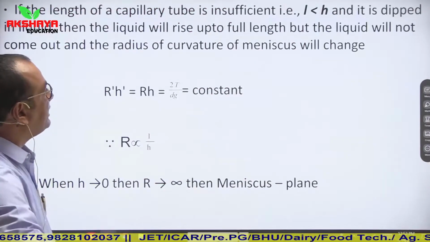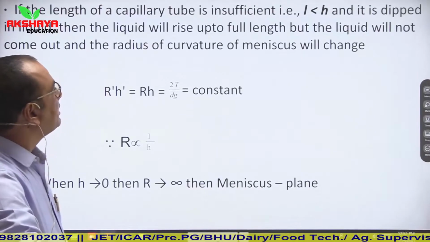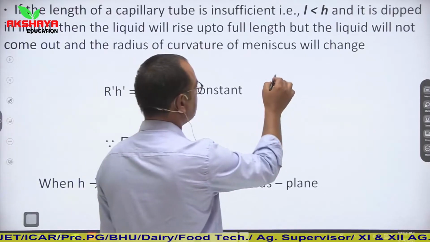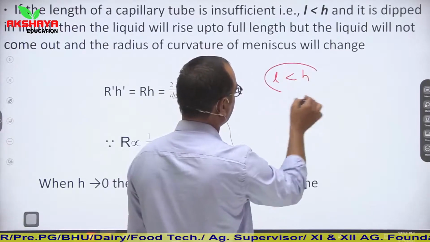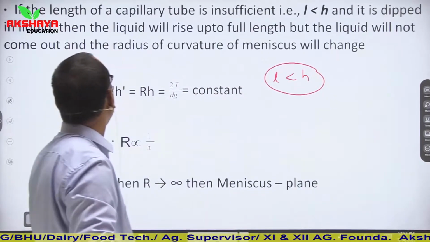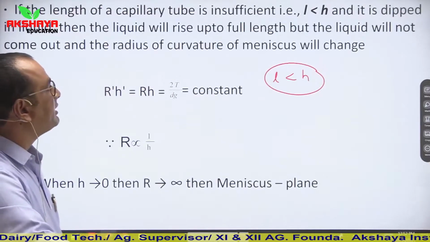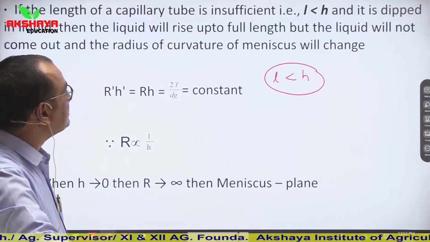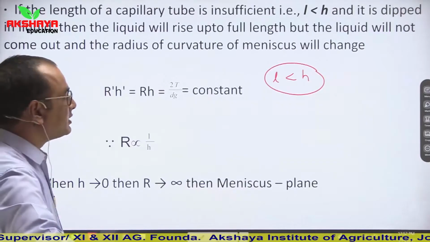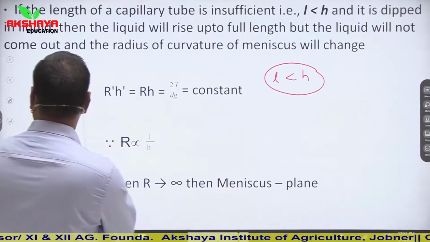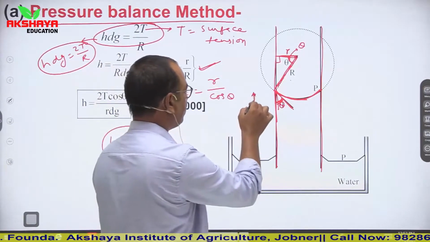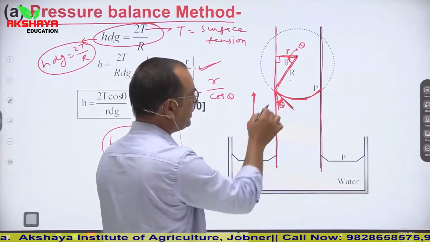If the length of a capillary tube is insufficient, meaning the length is less than the height of the liquid column, and it is dipped into the liquid, then the liquid will rise up to the full length, but the liquid will not come out and the radius of curvature of the meniscus will change. Let us have a look at the previous slide. Here we are considering that this is the height of the liquid level in the capillary tube.